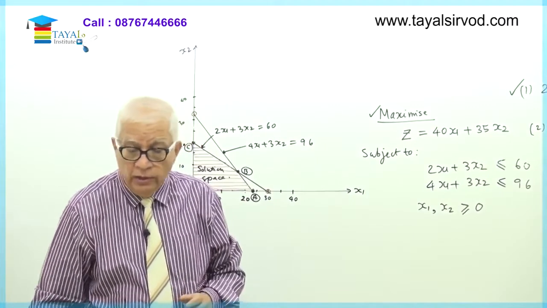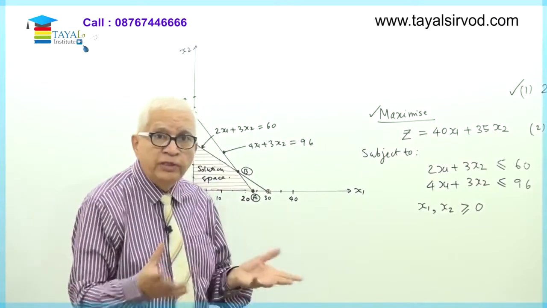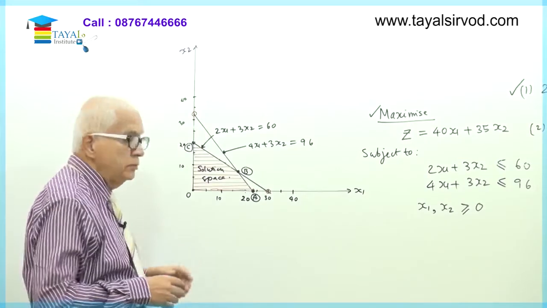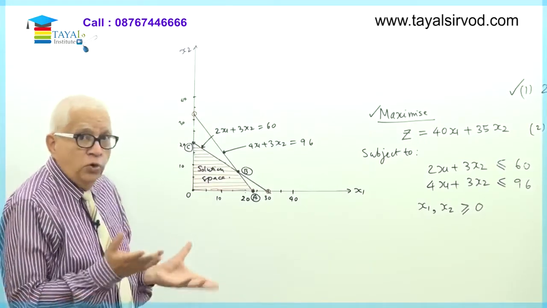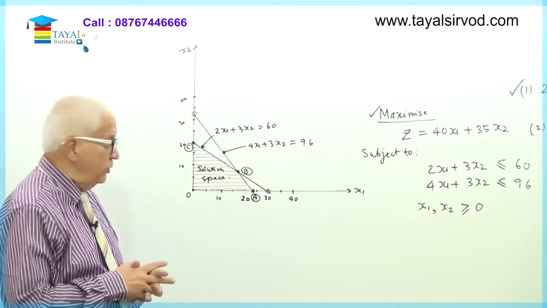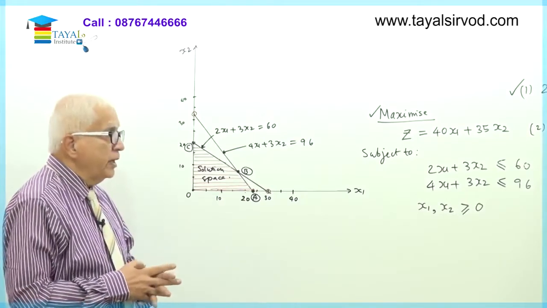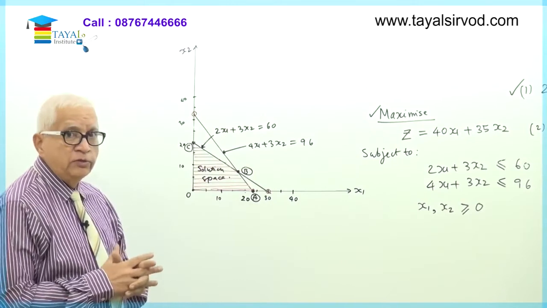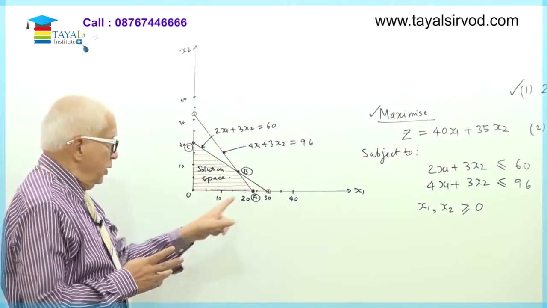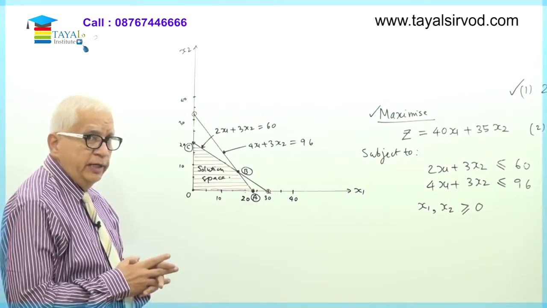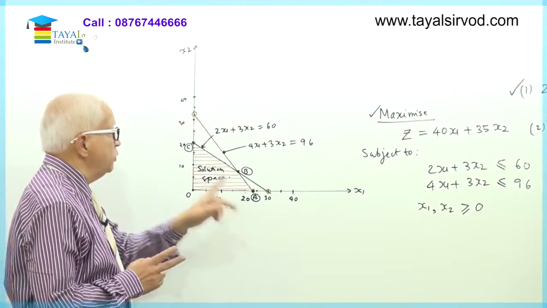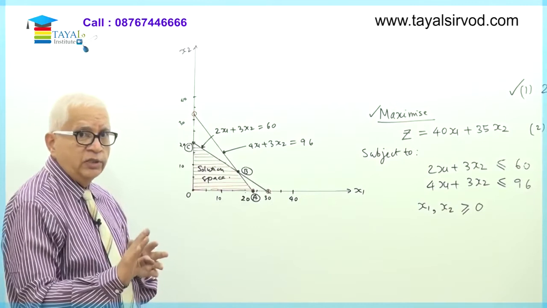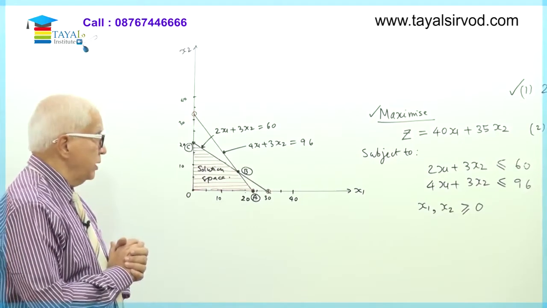So now how do we find it? See, I know point O. What are the values of x1, x2 at point O? Obviously 0, 0. At point O, the origin, x1 is 0, x2 is 0. What about point A? Can you see that point A is one of the points which we have plotted? What is the value of x1, x2 at point A? Can you see that this was the last point which we had plotted, and the value is 24, 0. That means x1 is 24, x2 is 0.